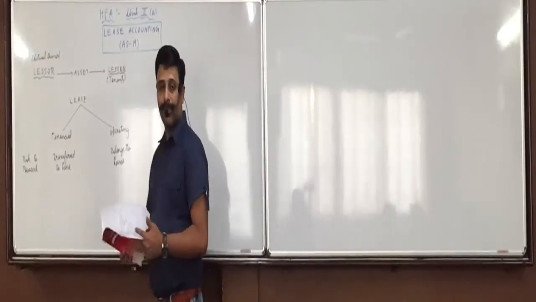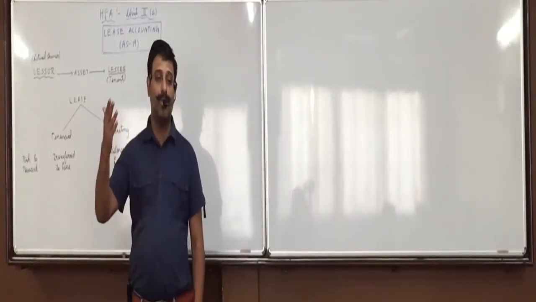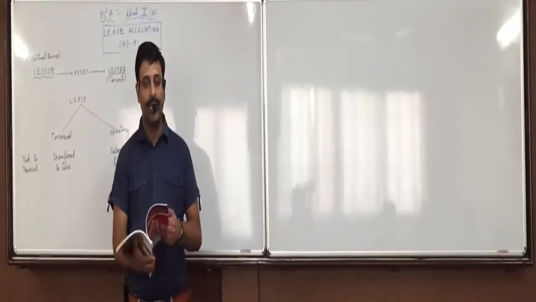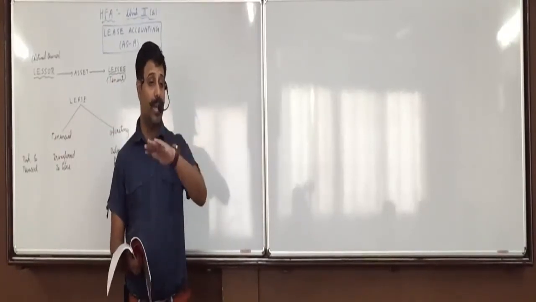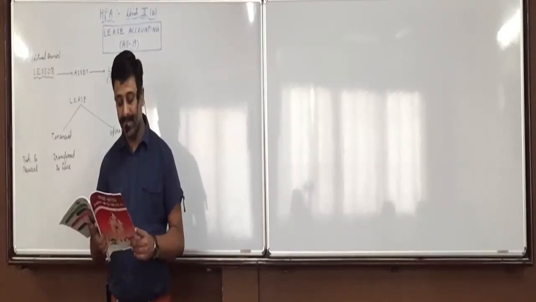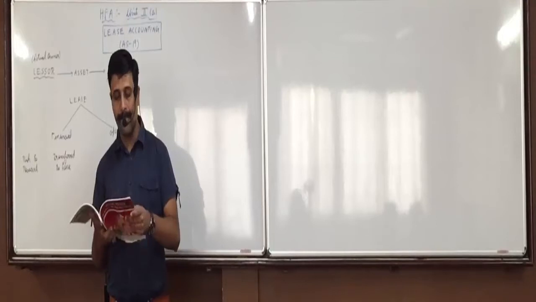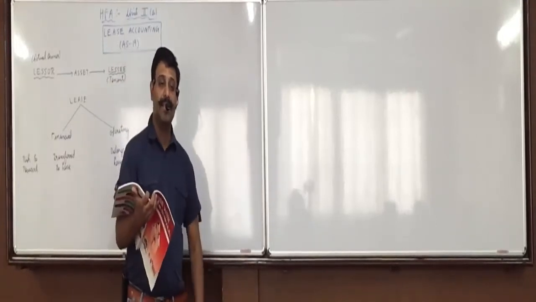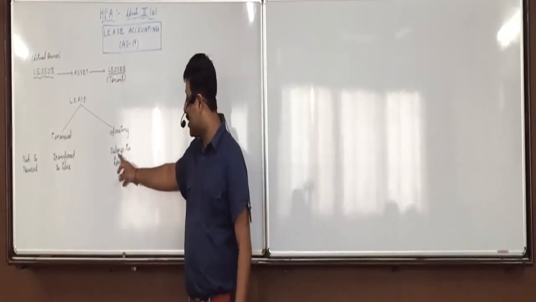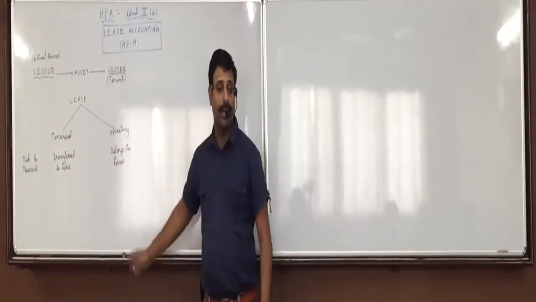It's like your home loan. Initially the interest burden is more, later on the interest burden is less because you keep on repaying the loan also. So initial years the bank recognizes more income and later years the bank recognizes less income. That way. Accounting for operating lease in the books of lessor. Now, finance lease is done. Now we take up operating. Operating lease is like the asset belongs to the owner.